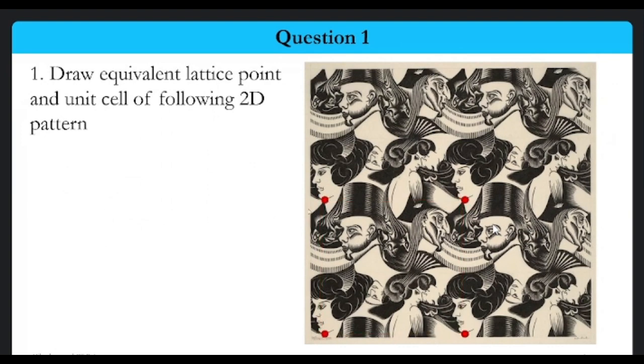So the thing is, is this a lattice point? If I move by this particular distance, I'm getting the same symmetry, the same features. Same with this lattice point also. If I'm moving in this direction, I'm getting the same feature. If I move this point diagonally, we'll get the same feature.